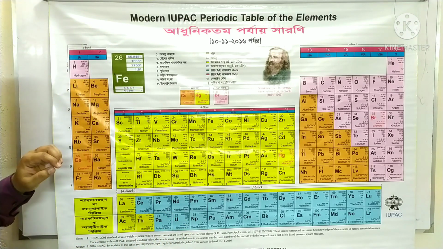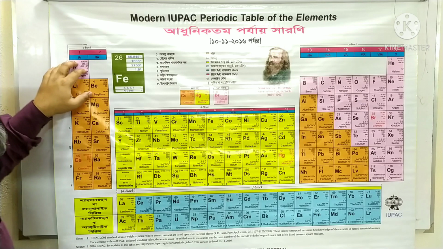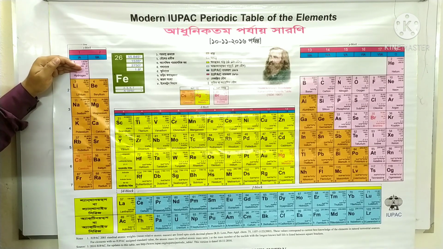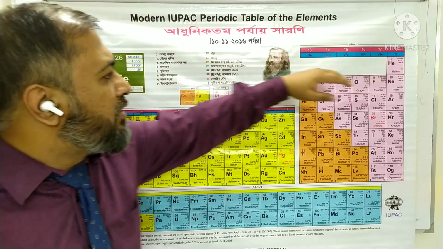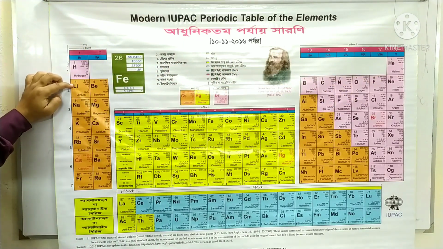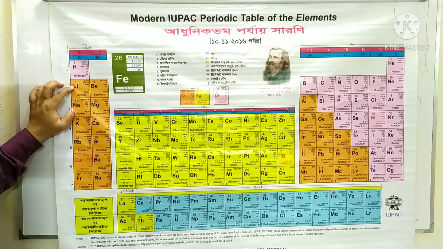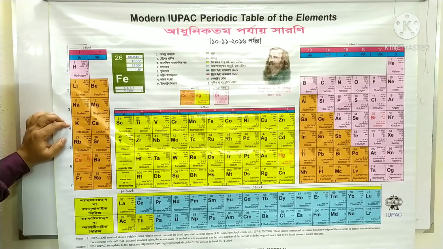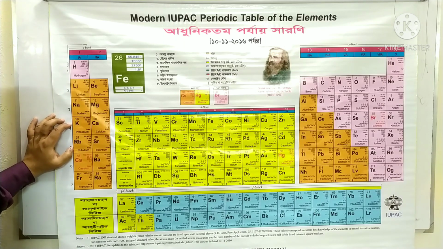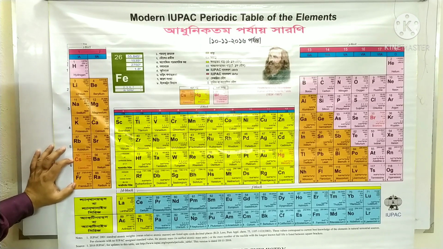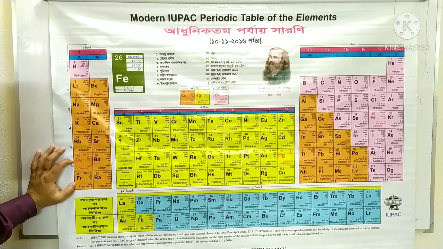In the modern periodic table, the total number of elements present in the first period is only 2, and in the second and third periods it is 8, and in the fourth and fifth periods the total number of elements present is 18, and in the sixth and seventh periods the total number of elements present is 32.